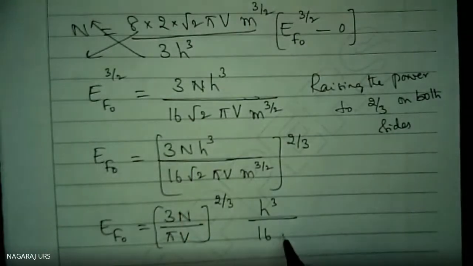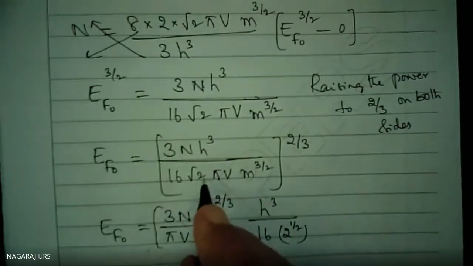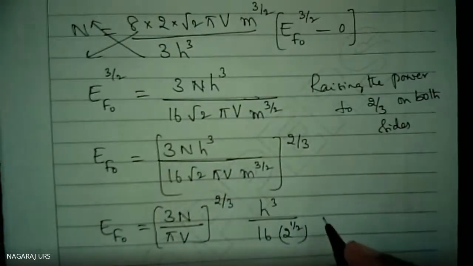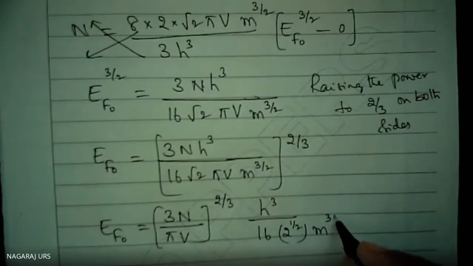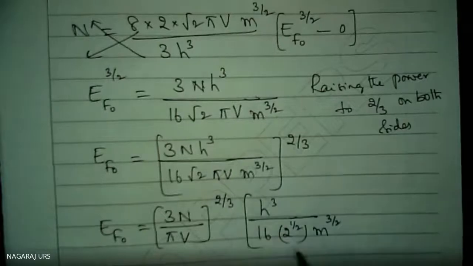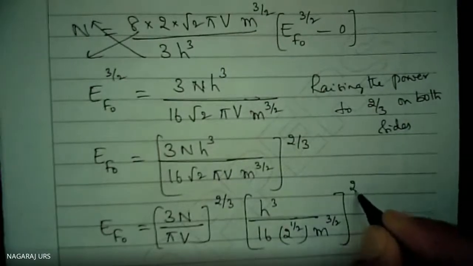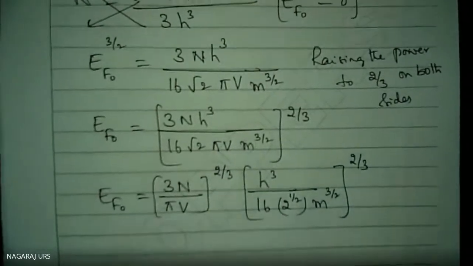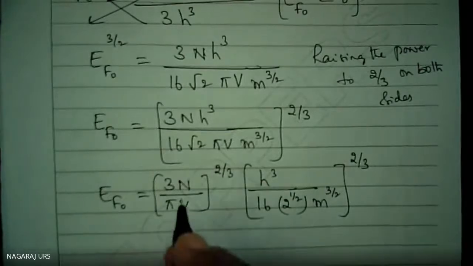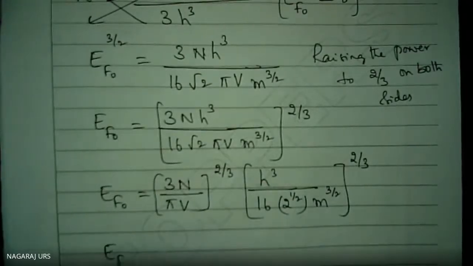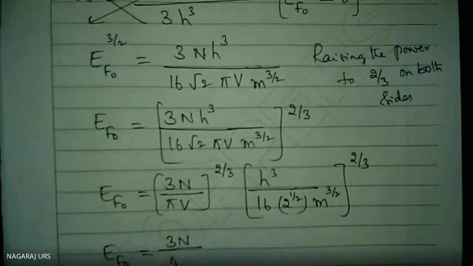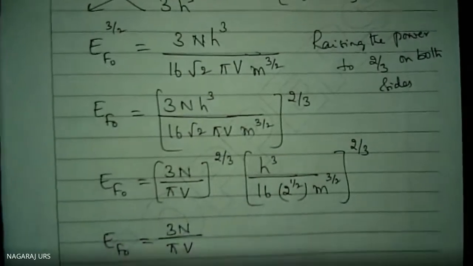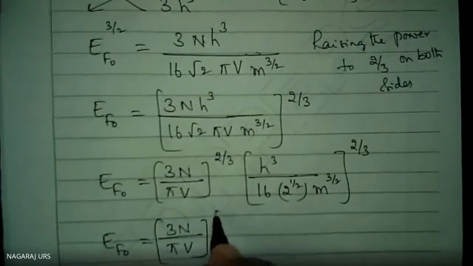Root 2 can be written as 2 to the power half. Root 2, M to the power 3 by 2, the whole thing raised to the power 2 by 3. Correct? This one I will write as it is. E of naught is equal to (3n divided by pi v) raised to the power 2 by 3.